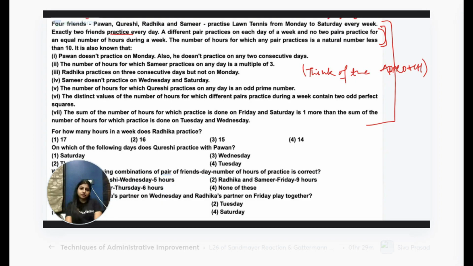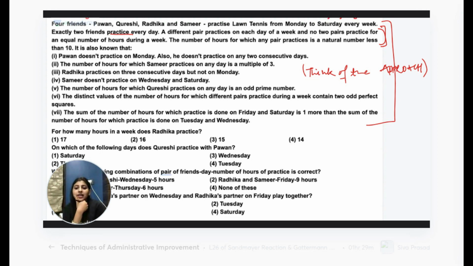Now, yeah, you can use tick and cross also. Can we use tick and cross here? Okay, apart from tick and cross, what can be the approach? Those who have figured out the approach, you can send your answers. Let's participate and discuss it together. Tick and cross and hit and trial, okay.